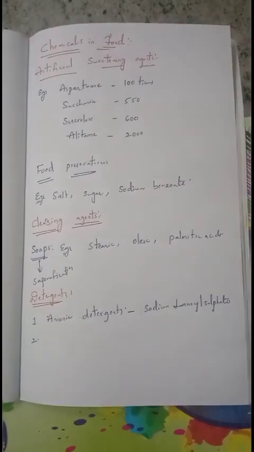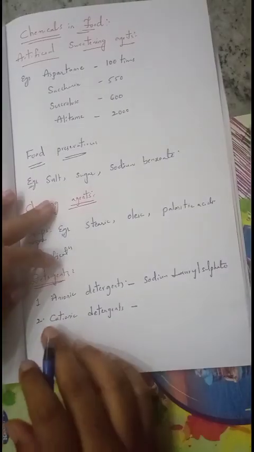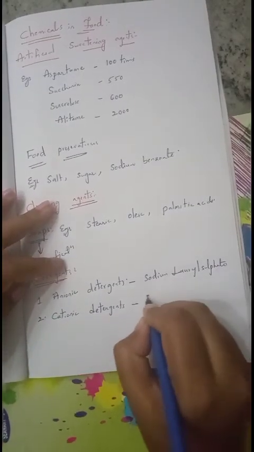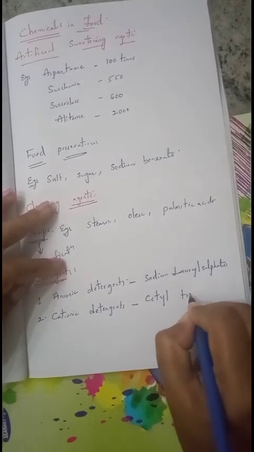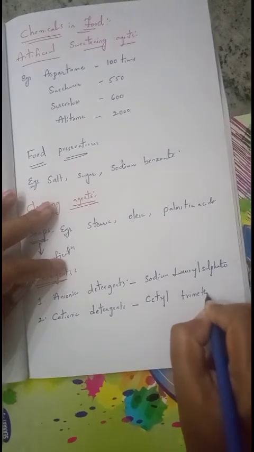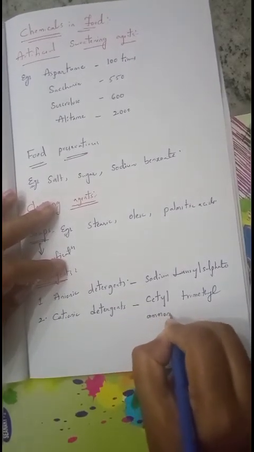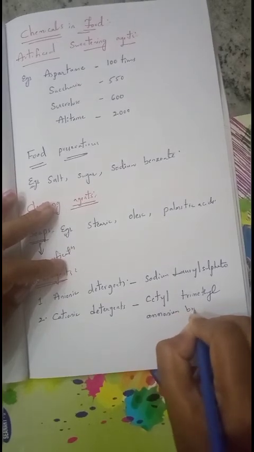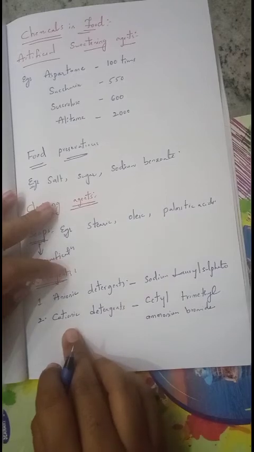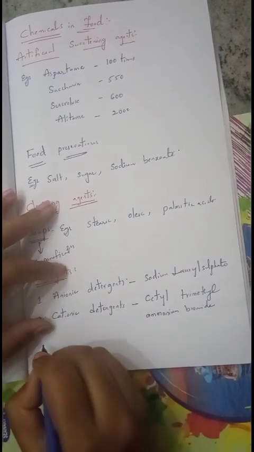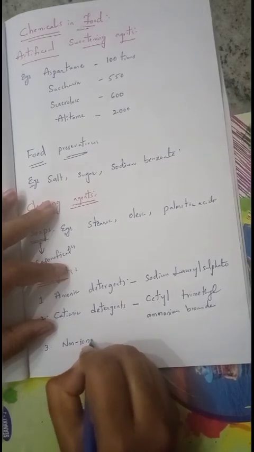Second type is cationic detergents. Example for the cationic detergent is cetyl trimethyl ammonium bromide, which is used as one of the cationic detergents. And the third type of detergent is non-ionic detergents.